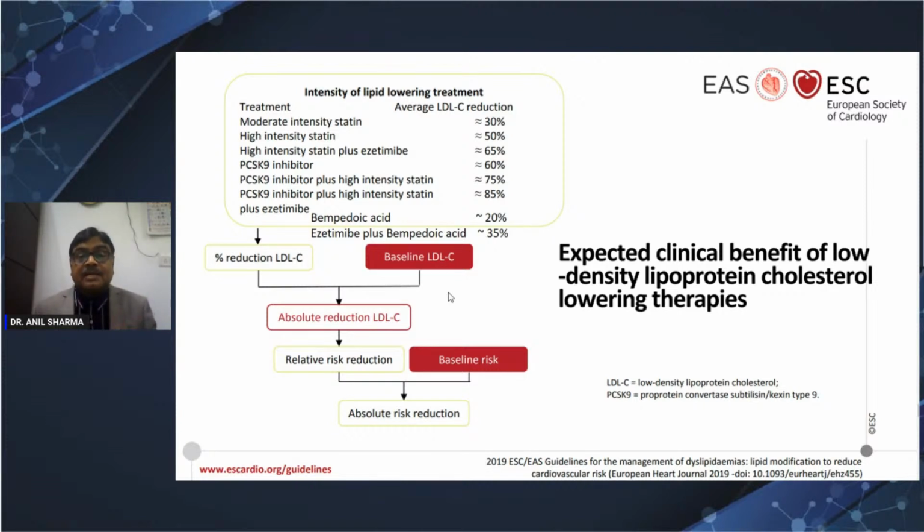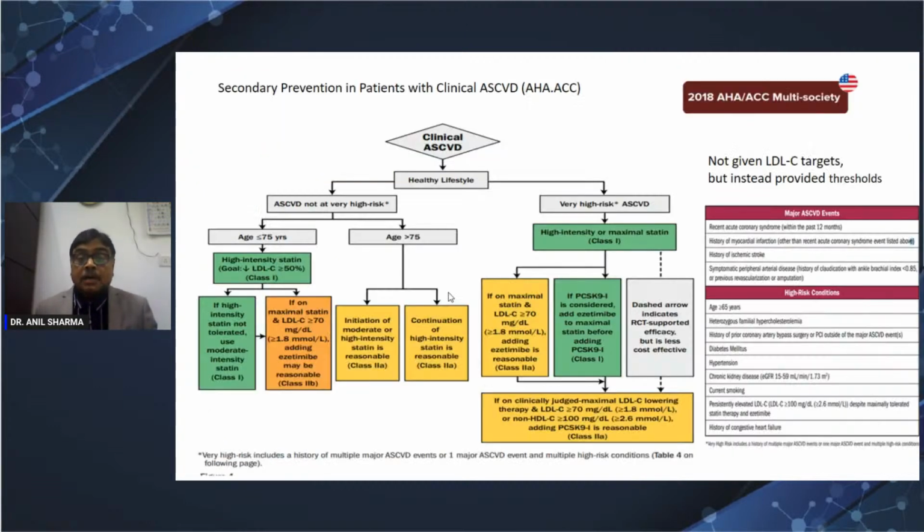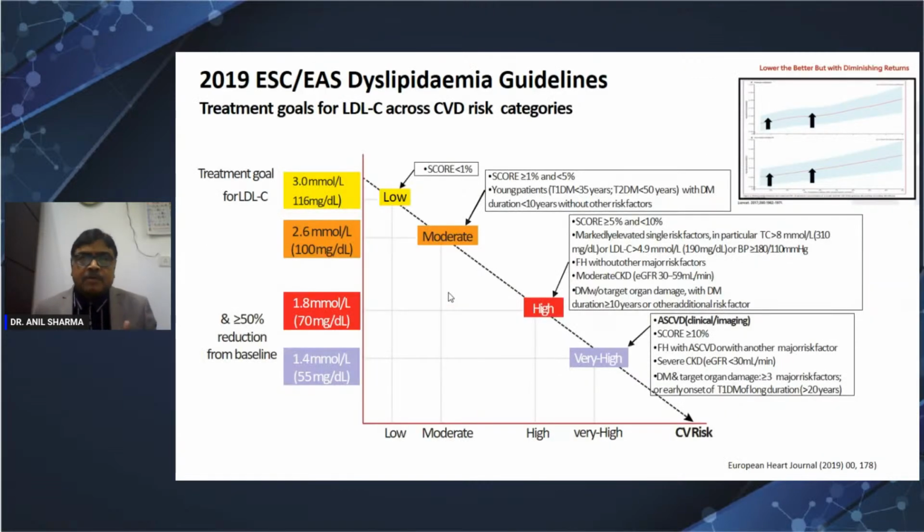These are the percentages expected. So this LDL reduction will reduce the event risk. This is the guideline which I already mentioned, that 5%, 5 to 7.5%, 7.5 to 20%. This is primary prevention. The other is secondary prevention, where everybody should be on a high-intensity statin, especially those who are very high risk. What is the concept of very high risk? We'll see, it has to be more aggressive. So this target they keep around 70.